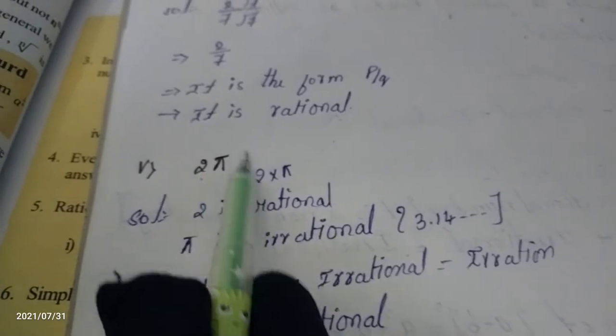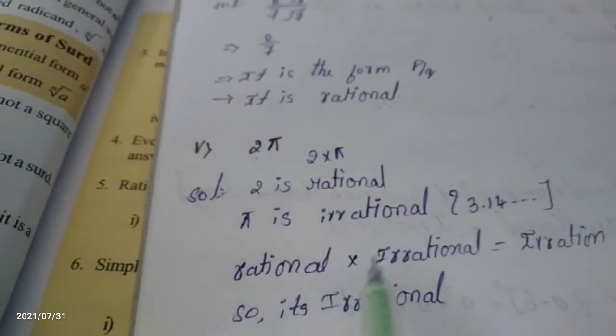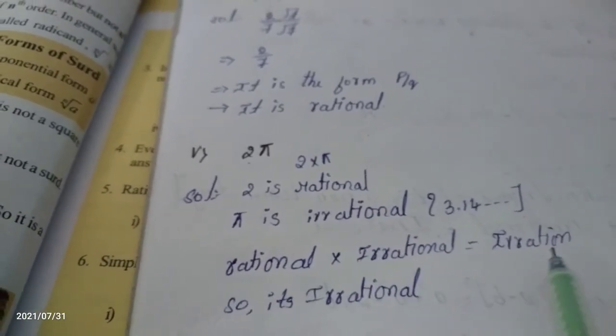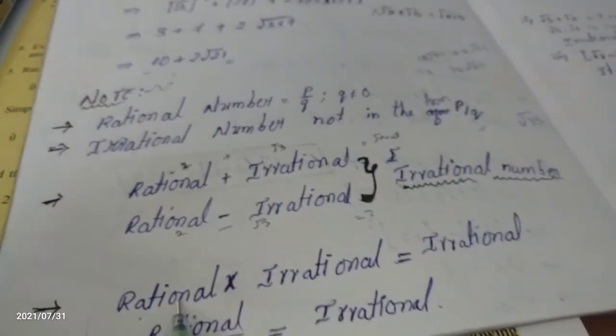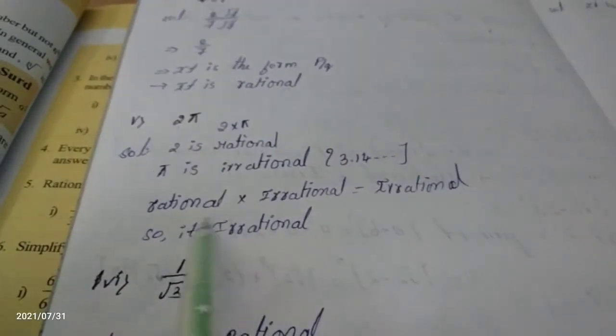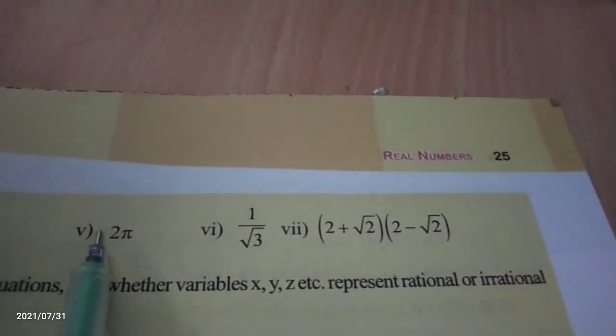This number can be written as 2 into pi. The 2 is rational as it is, pi is irrational. Rational into irrational means irrational only. According to this fifth note point, rational into irrational is irrational only. The whole number is irrational. We are completing the fifth one. The fifth value also is an irrational number.